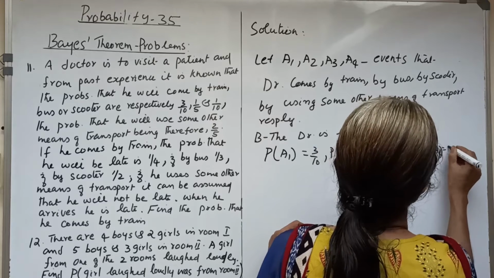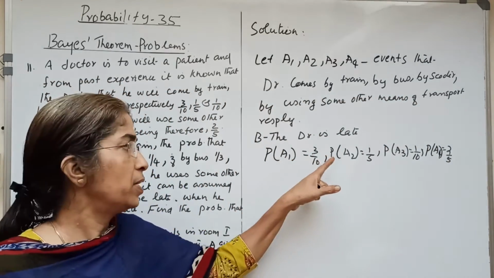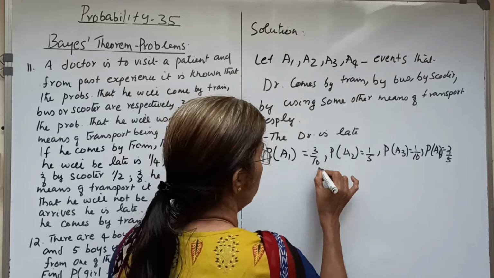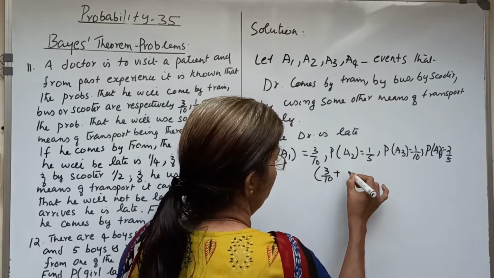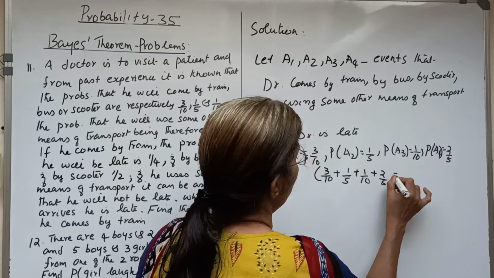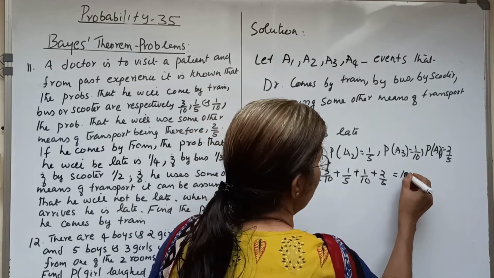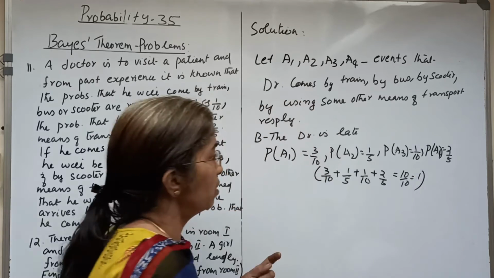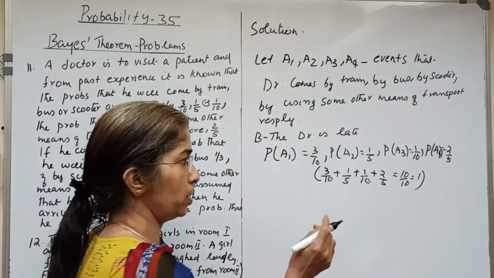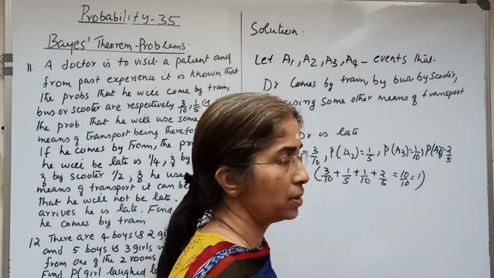P of A1 equal to 3 by 10, P of A2 equal to 1 by 5, P of A3 equal to 1 by 10, P of A4 equal to 2 by 5. So we get 3 by 10 plus 1 by 5 plus 1 by 10 plus 2 by 5 equal to (3 + 2 + 1 + 4) by 10 equal to 1. That is, we have to obtain sigma P of Ai equal to 1. So we have to consider A4 as he uses some other means of transport.